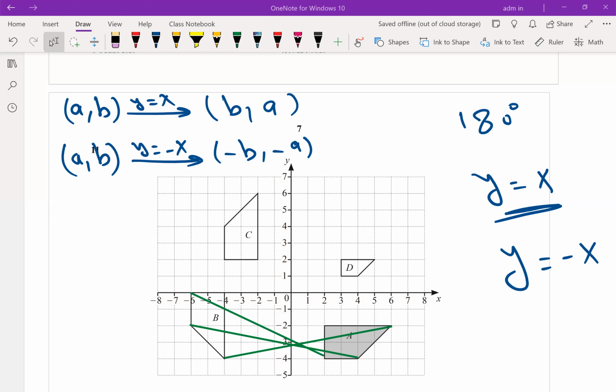By using the compass, draw an arc. Shift the compass to the other point.